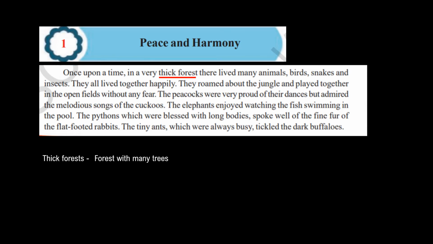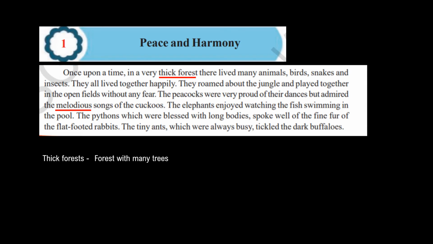But admired the melodious songs of the cuckoos. So I'm struggling with the word melodious. So I read the sentence again. The peacocks were very proud of their dances, but admired. I know admired means like they're praising. So the peacocks are praising something. What are they praising? The melodious songs of the cuckoos.